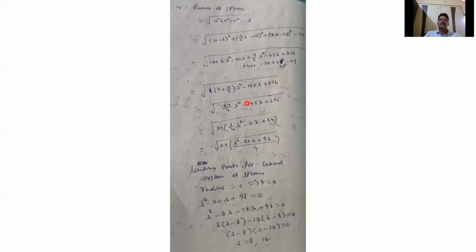So finally we get, 4 into 5 is 20, plus 9, that is 29/4 λ² − 145λ + 696. Taking 29 common, 29 will be common: 1/4 λ², and 29 into 5 is 145, so 5 into 9.